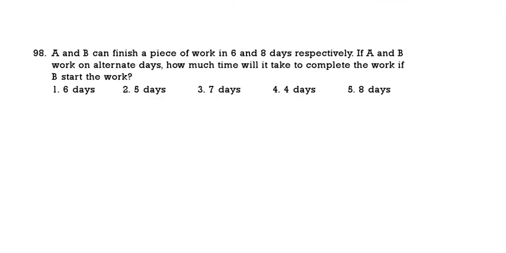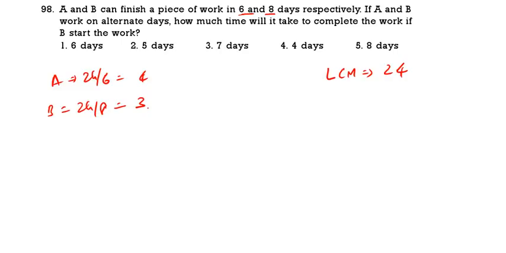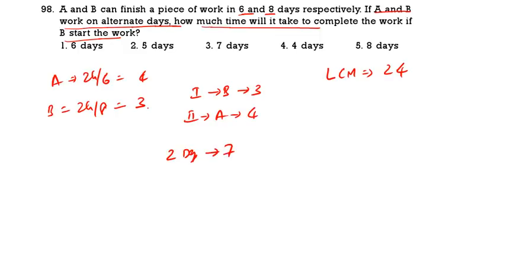See the next question. A and B can do the work in 6 and 8 hours respectively. If A and B work on alternate days, then in how much time is the work finished? Now the LCM of 6 and 8 is 24. So what is A's efficiency? 24 by 6, 4. What is B's efficiency? That is 3. Now A and B are working alternately starting with B. That means first day B will work 3 units. Second day A will work 4 units. In 2 days 7 units of work is completed.